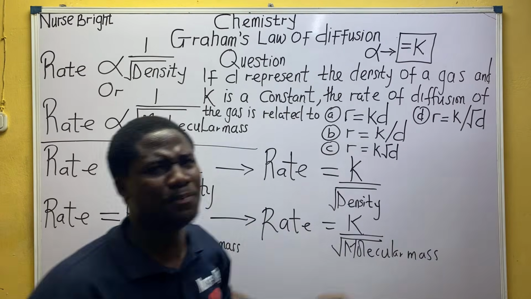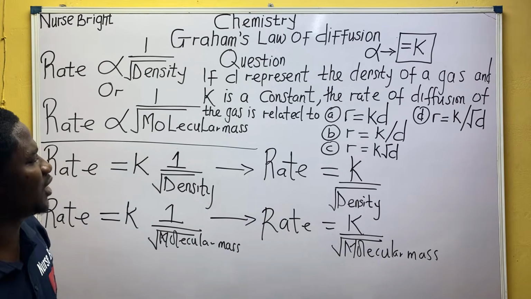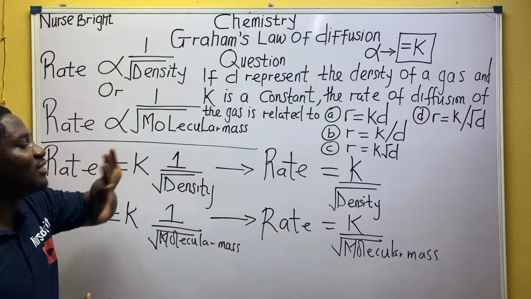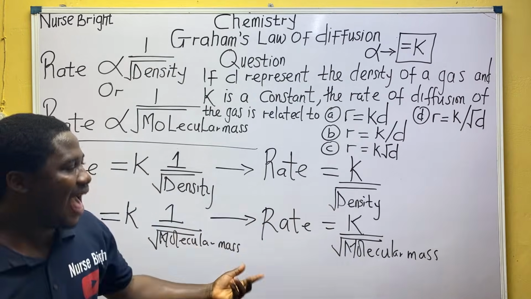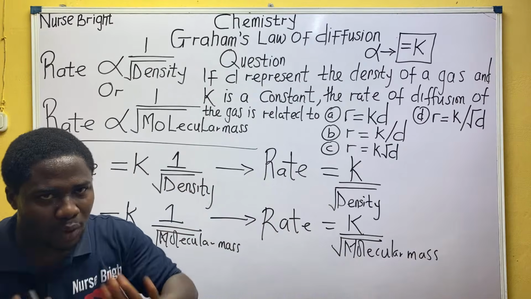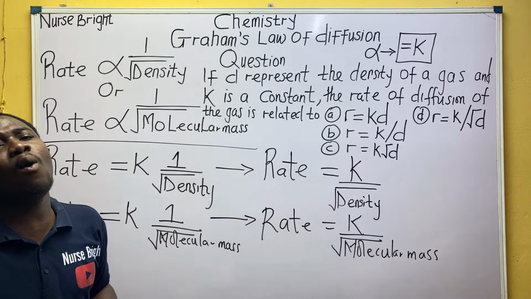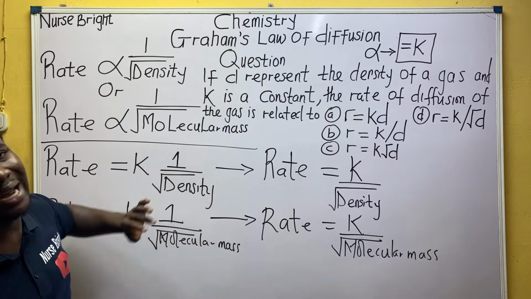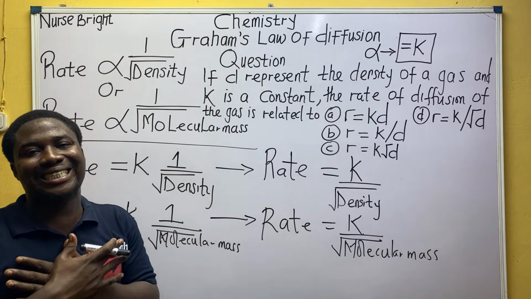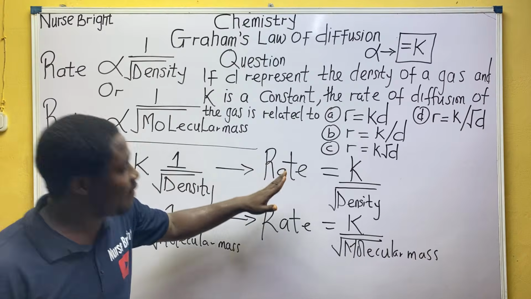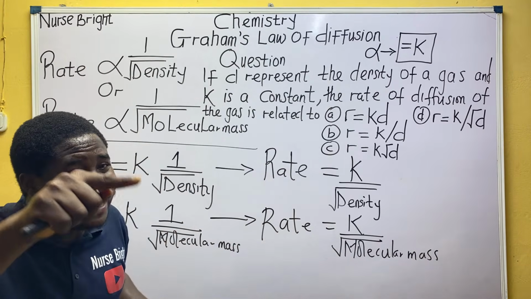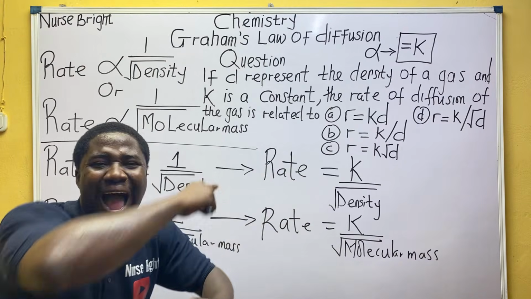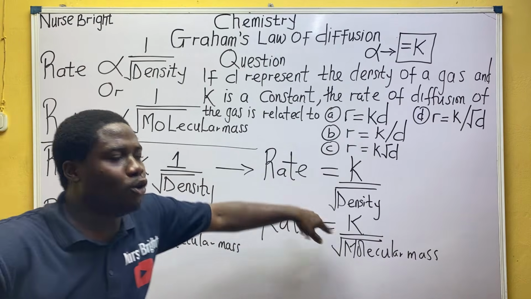This is simple. What did I just tell us? I've derived the formula for rates that relate with density and also rates that relate with molecular mass. Relax. And how was their relationship when we did our derivation? We established the fact that rate is equal to K divided by root of density.